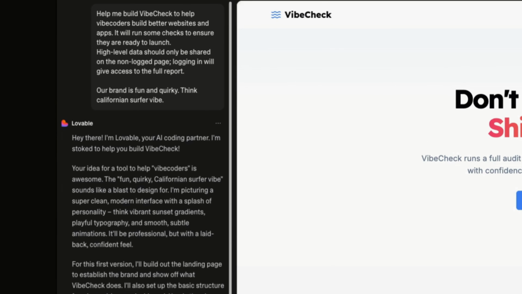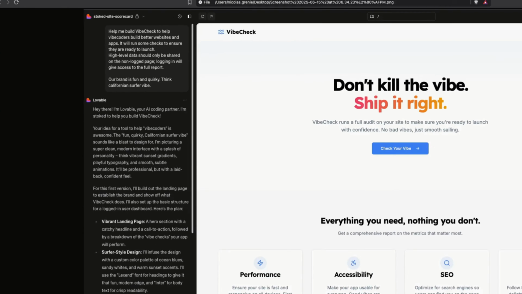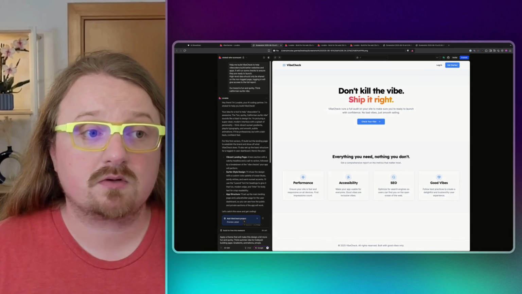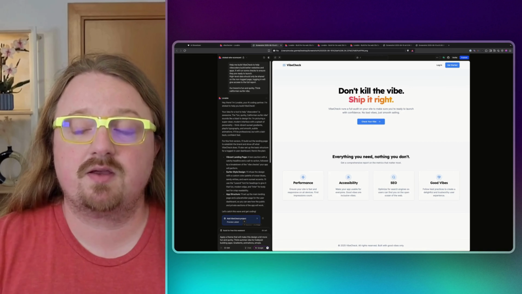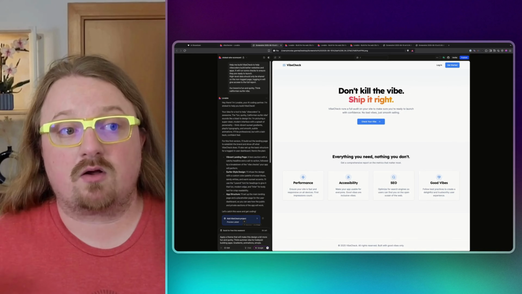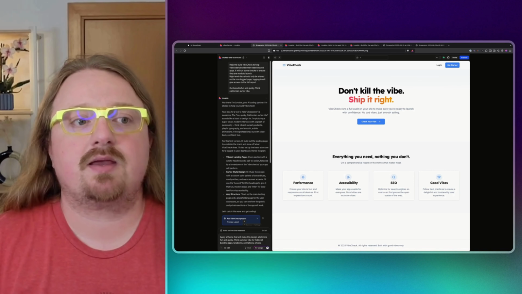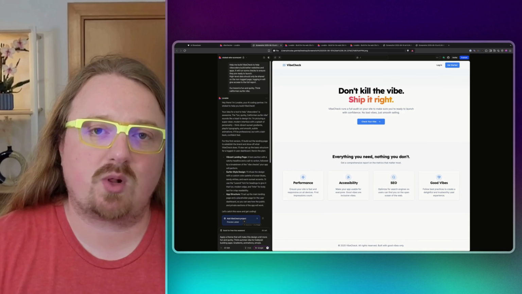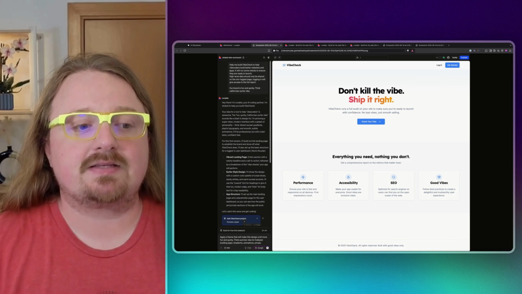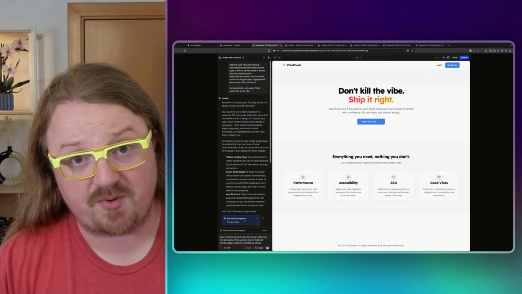It will run some checks to ensure that they're ready to launch. High-level data should only be shared with non-logged-in users, and logging in will give you access to a full report. I wanted to have a 2-step process. We are a fun and quirky brand, and a way to give an idea of this was to say we're like surfers, Californian vibe, right? This is the result I got with Gemini, with Google.